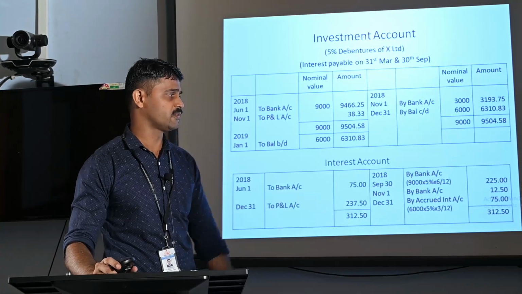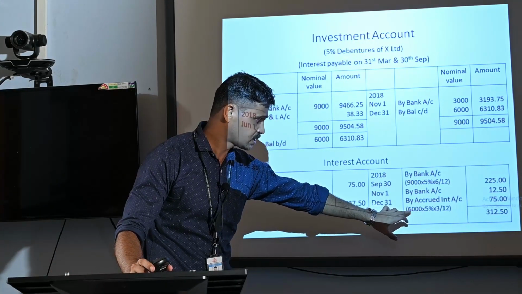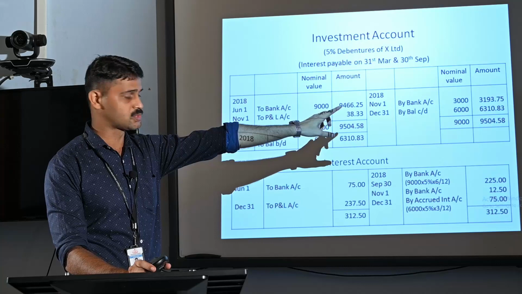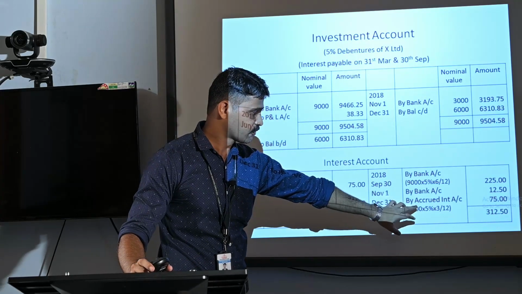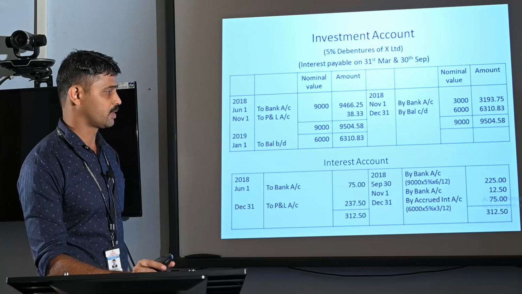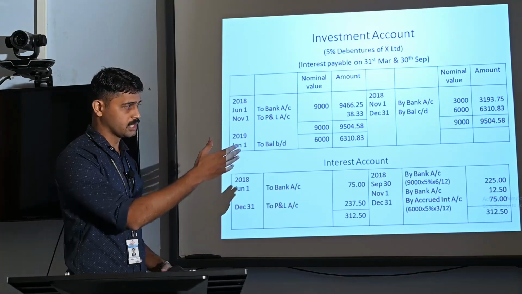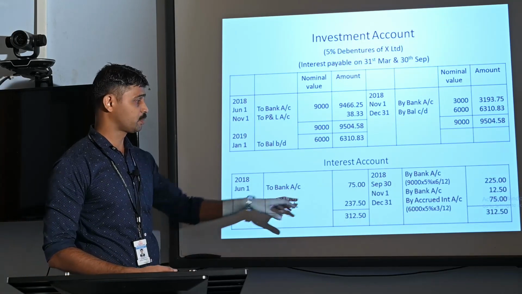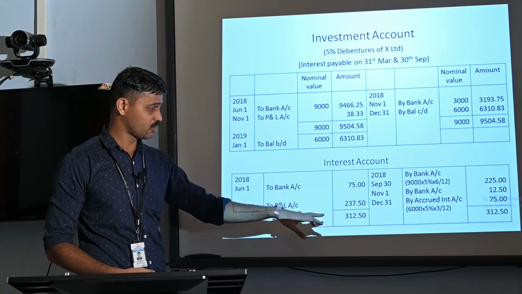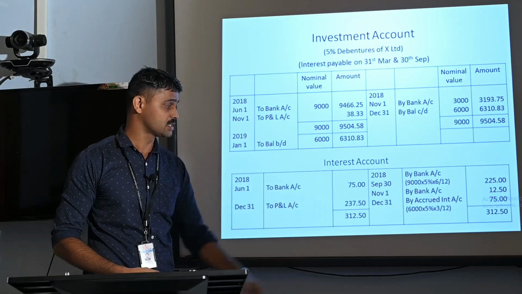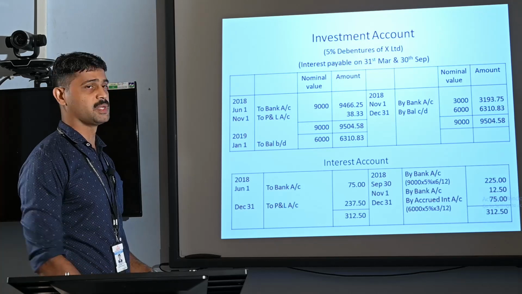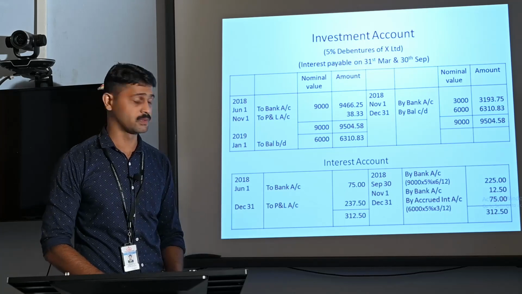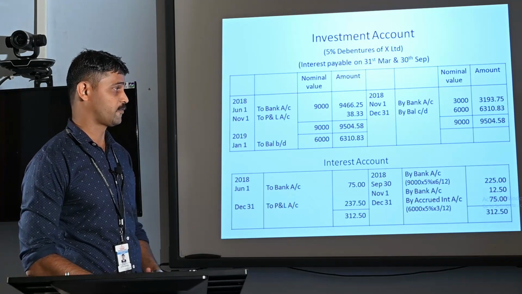So the amount of rupees 75 is computed on rupees 6,000. 6,000 here means we had 9,000 rupees debentures minus 3,000 rupees debentures sold. Then the difference of rupees 6,000 at 5% for 3 months is rupees 75. Thereafter we are closing the interest account. On the credit side we have a total of rupees 312.50, while there is only rupees 75 on the debit side. So the difference of 237.50 can be seen on the debit side. That should be transferred to profit and loss account at the end of the accounting period, December 31, to profit and loss account rupees 237.5.